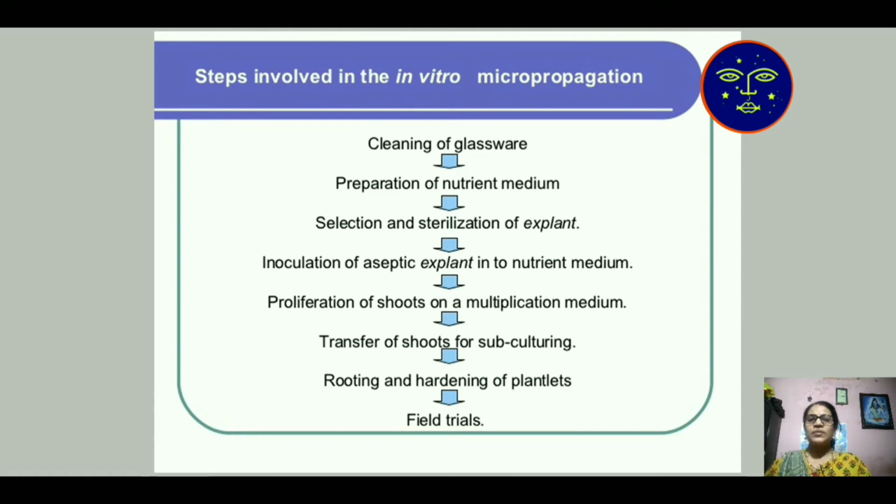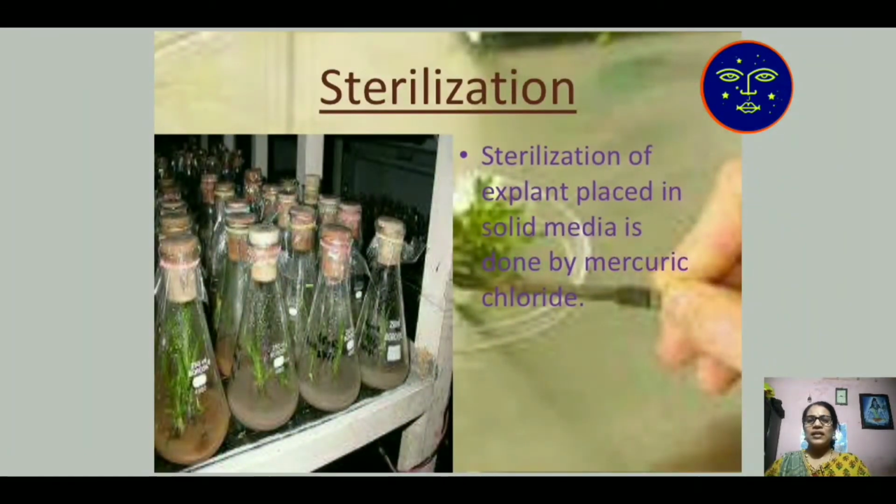These 8 steps are involved in micropropagation. What is cleaning of glassware? Cleaning of glassware is known as sterilization method. Sterilization of explant is also necessary. Sterilization of explant and placed into solid media.